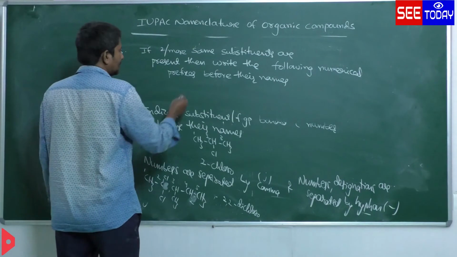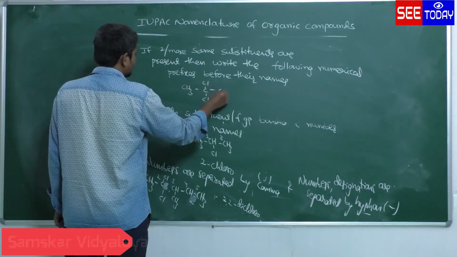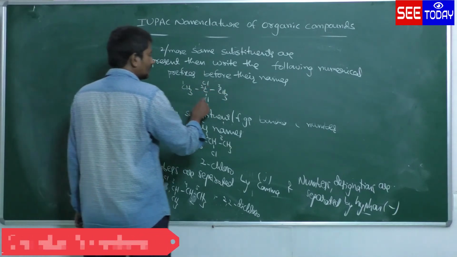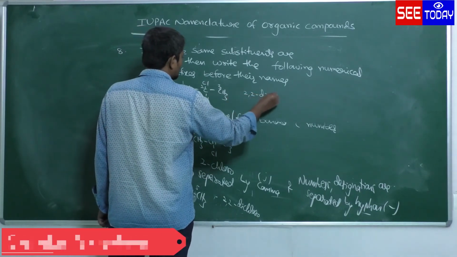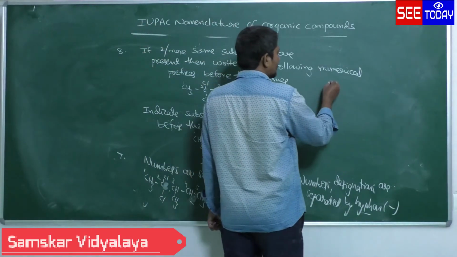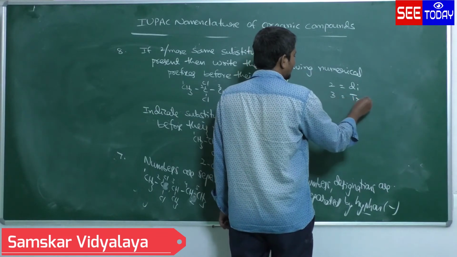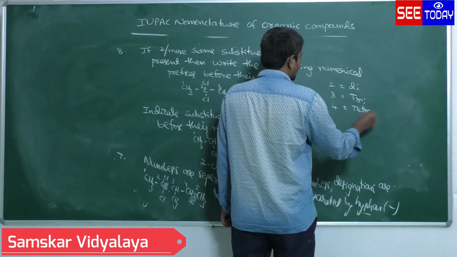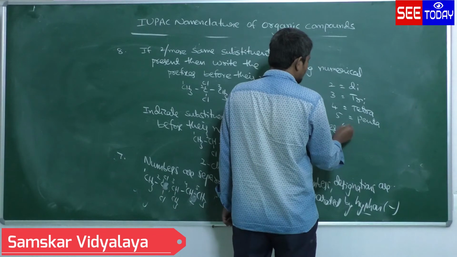What is that? CH3, C, Cl, CH3 is there. 1, 2, 3. How many? Two same Cls are there, na? 2 comma 2, dichloro, I am using dichloro. Suppose 2 similar substances are there, you have used the di. 3 similar substances are there, tri. 4 similar are there, tetra. 5 similar are there, penta. 6 similar substances are there, hexa.